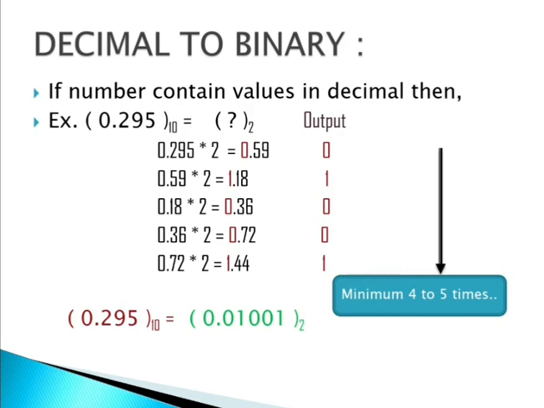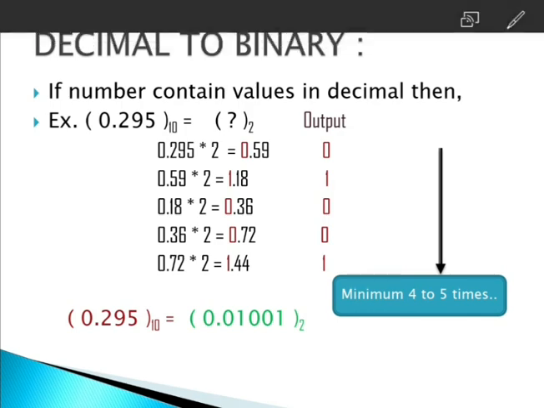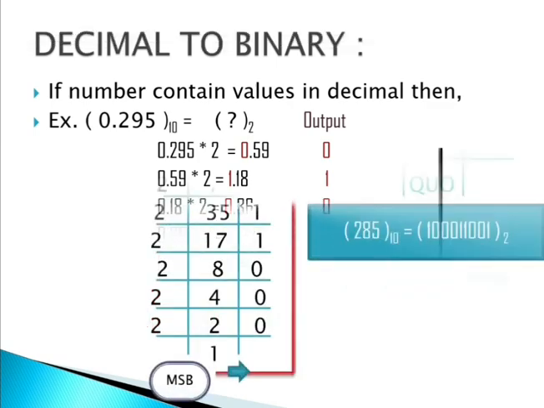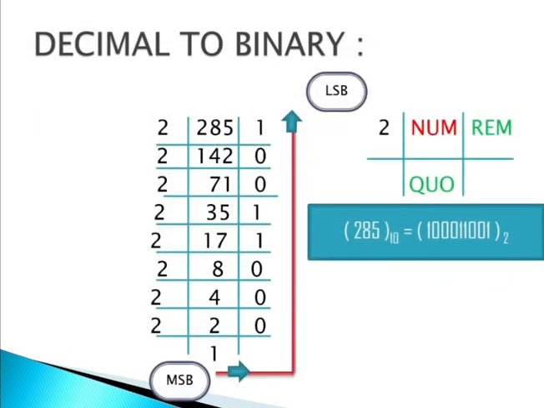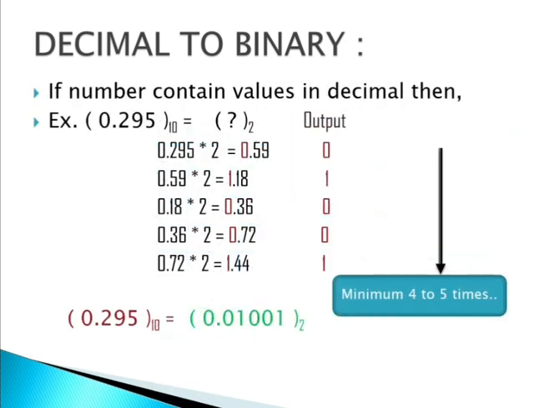And how are you going to write? Now you have to follow top to bottom. Previously what we were doing? Bottom to top we were writing. Now what we have to do? Top to bottom. In this manner you have to write after the point. What you have to write? The value is 01001. Now we are getting a binary number for our decimal number. See the next one.